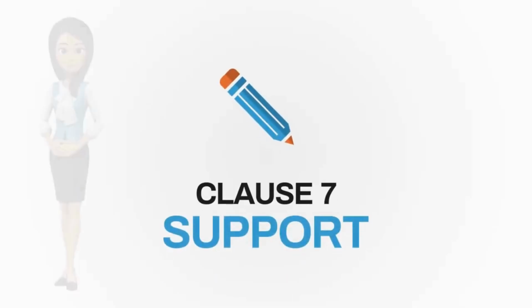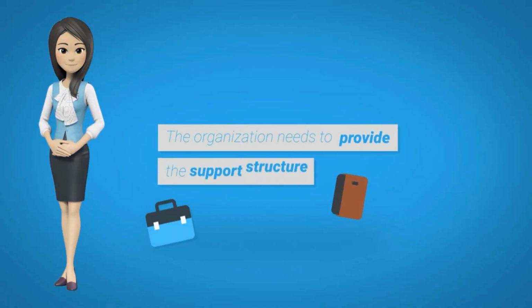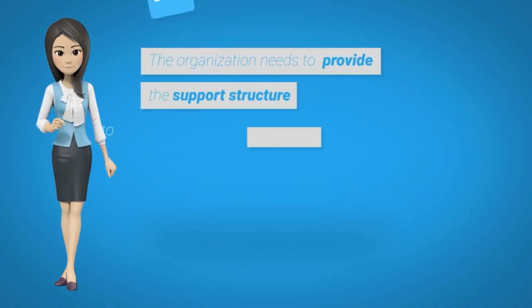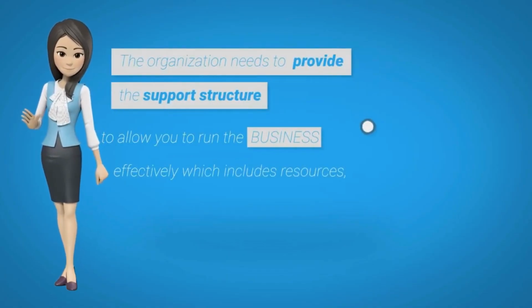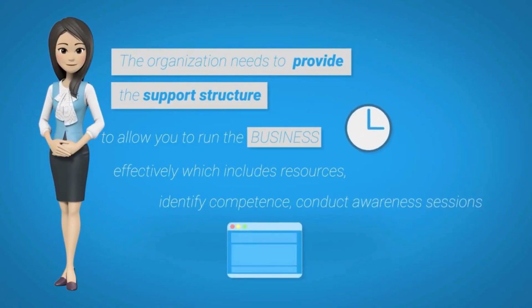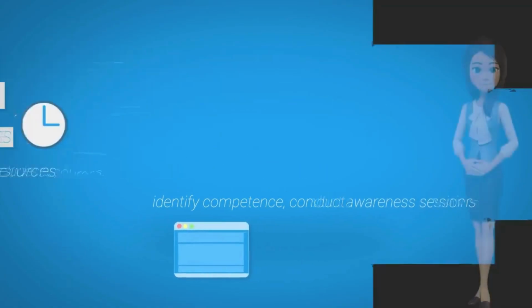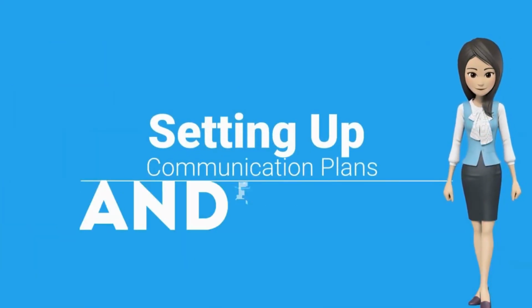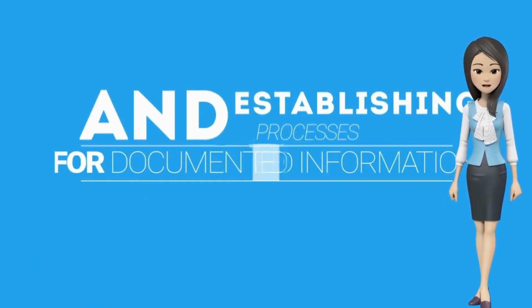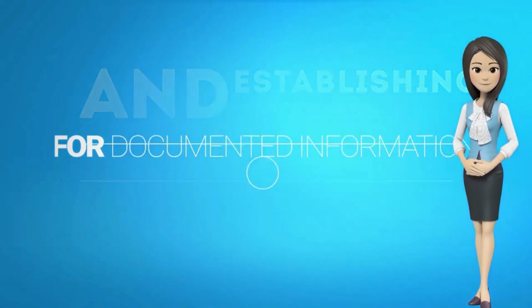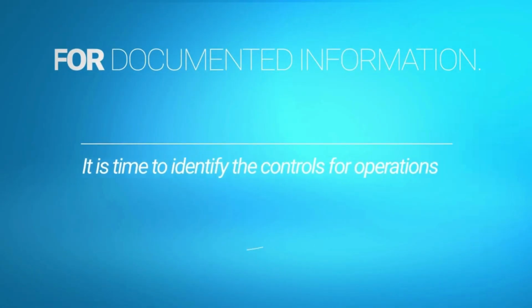Clause 7, Support. The organization needs to provide the support structure to allow you to run the business effectively, which includes resources, identifying competence, conducting awareness sessions, setting up communication plans, and establishing processes for documented information. It is time to identify the controls for operations.